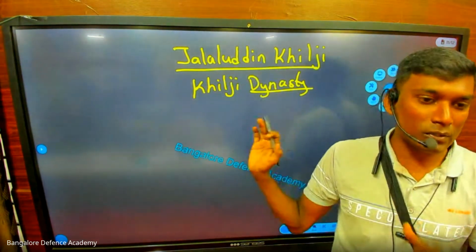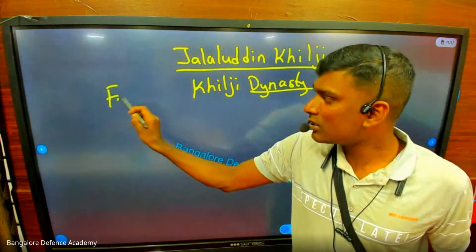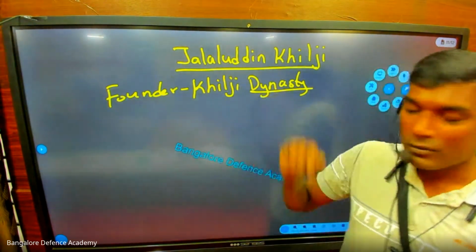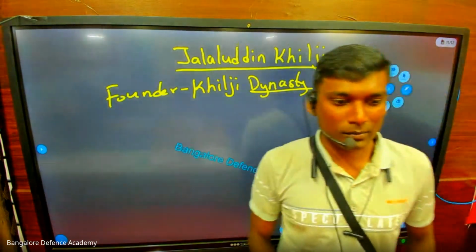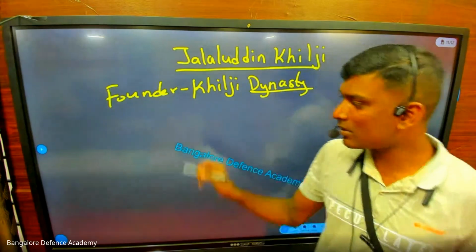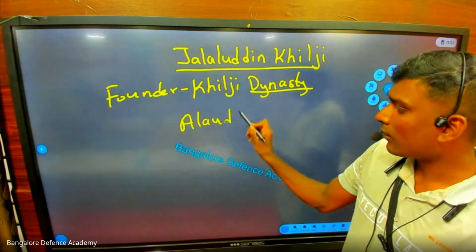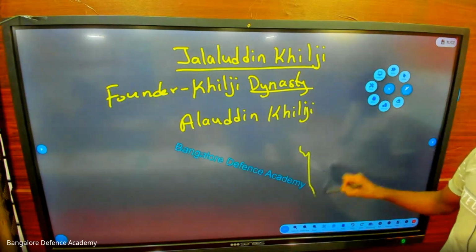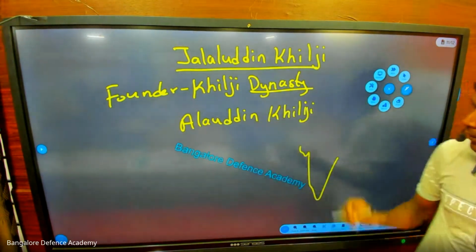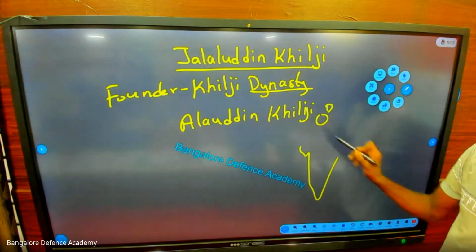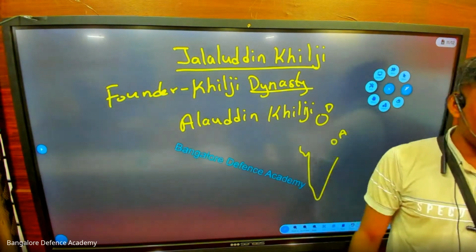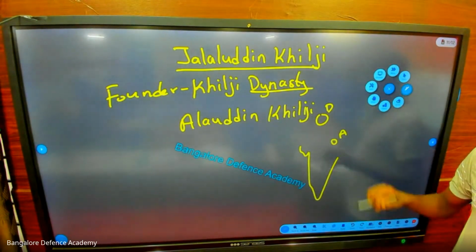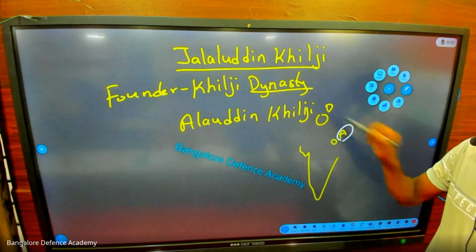Jalaluddin Khilji is the founder of the Khilji dynasty. They will ask you, who is the founder of the Khilji dynasty? Jalaluddin Khilji. Now, Jalaluddin Khilji had a relative, his name is Alauddin Khilji. Imagine this is India. Listen to the story, then this will stay in your mind. Jalaluddin Khilji is in Delhi and Alauddin Khilji is in Agra. A for Agra, A for Alauddin Khilji. Did everyone understand? Yes, Navya, everyone is understanding? Yes, Harshit? Okay. Alauddin Khilji is here, Jalaluddin Khilji is here.